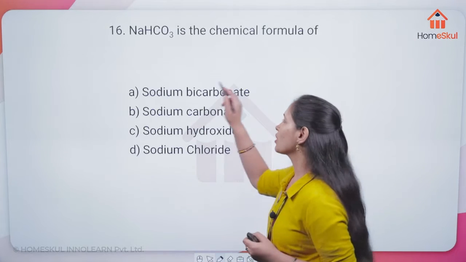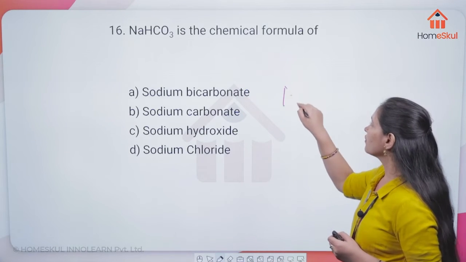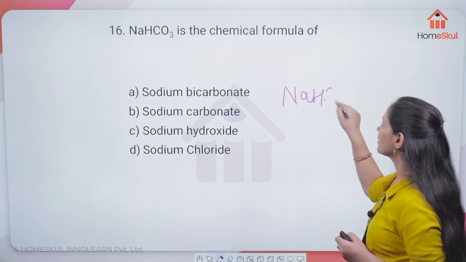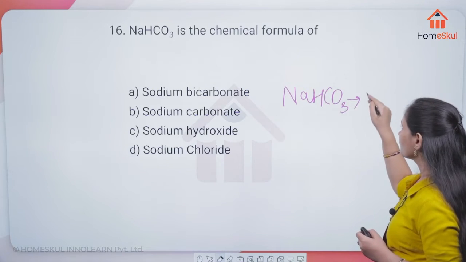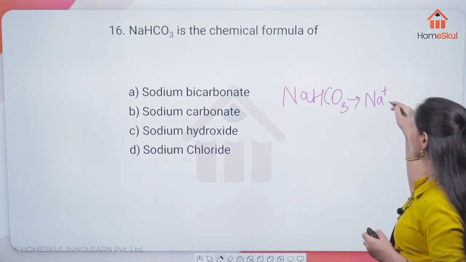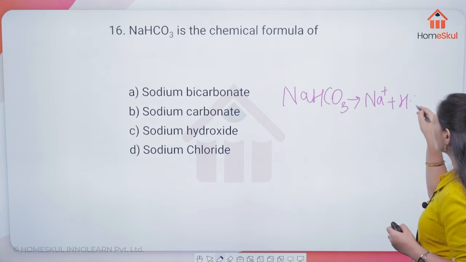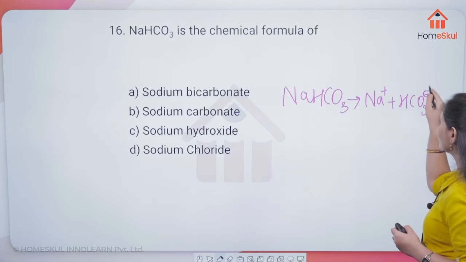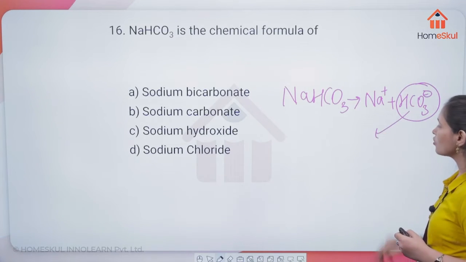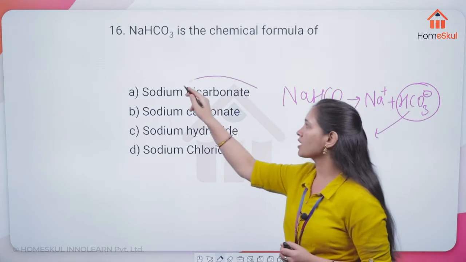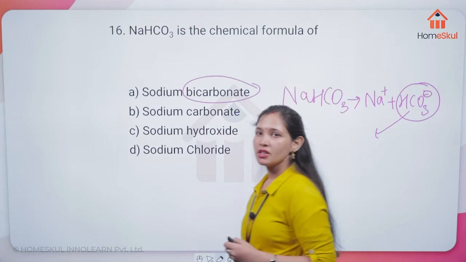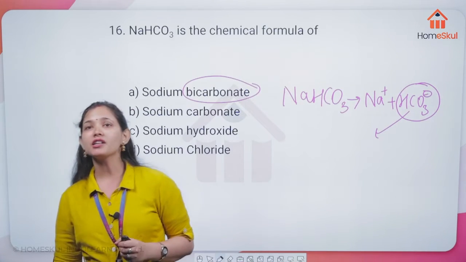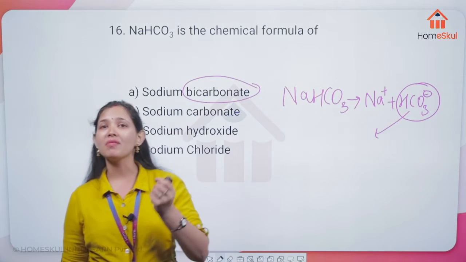Very correct. Because if it is written like NaHCO3, it will dissociate to give Na plus and HCO3 minus. And this ion is the bicarbonate ion, HCO3 minus.